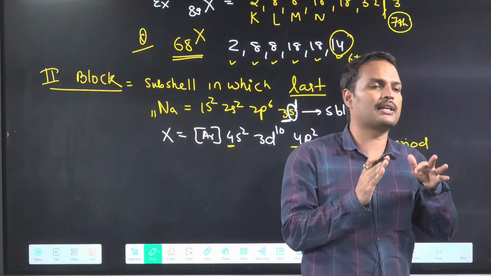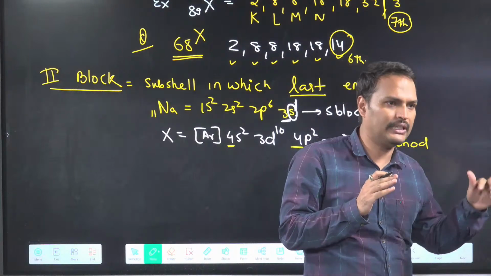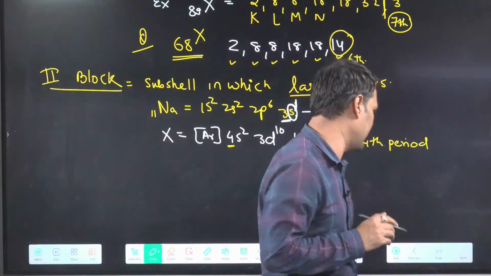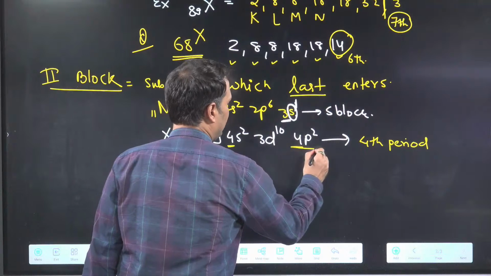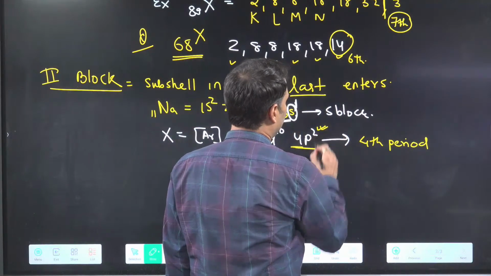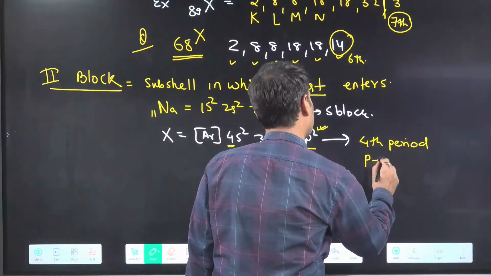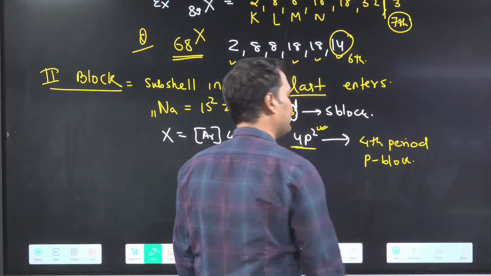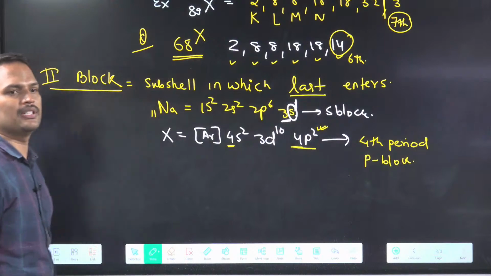After this, what starts? np1, np2, np3, like this. So this is np2. Got the point? So the last electron is entering in the p subshell. So this is a p block element. Clear with this point?